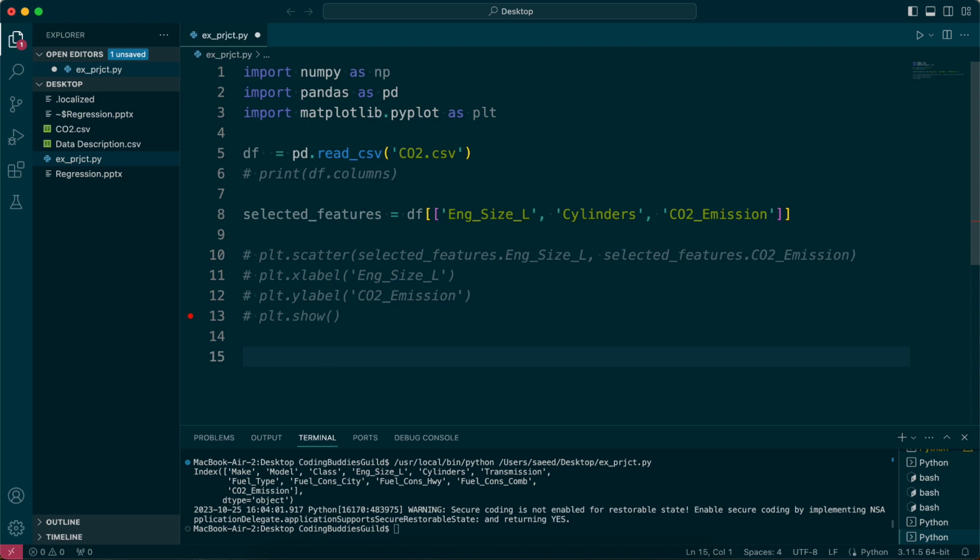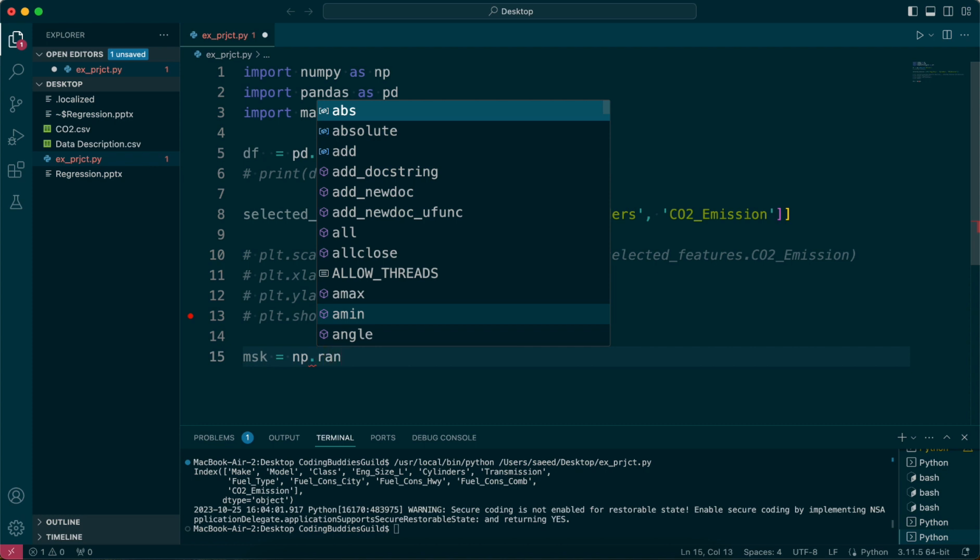But we're going to comment it out for now as we won't be using it. So we talked about data split, right? I'm going to do the same thing here. So I'm going to define the mask. I'm just going to call it MSK. And the way I do that is like this.